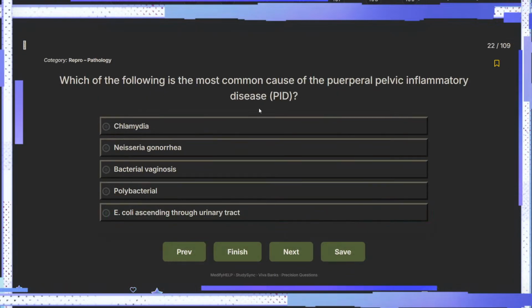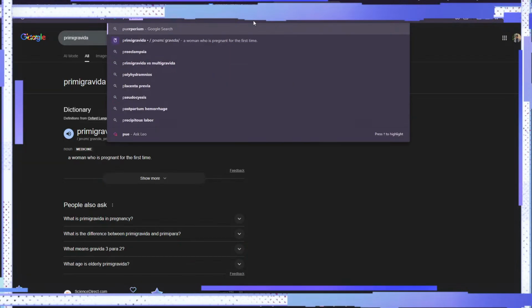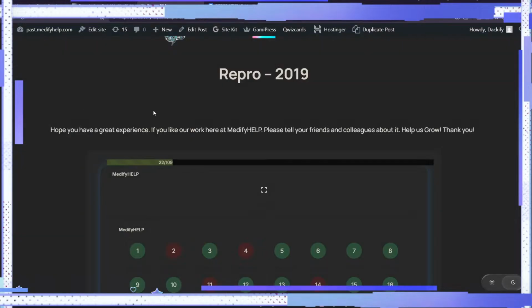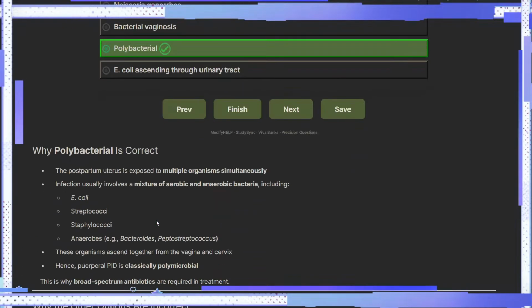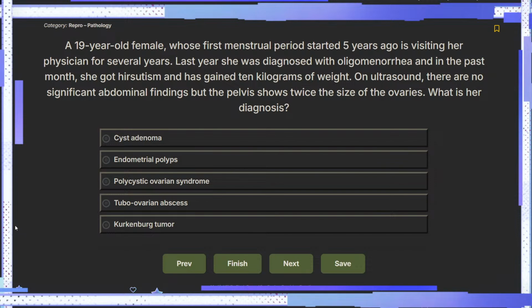Which of the following is the most common cause of puerperal pelvic inflammatory disease? Puerperal means during or relating to the period of about 6 weeks after childbirth. At that time, when delivery happens, there are a lot of infections going around. It's very possible that it's a polybacterial infection. The postpartum uterus is exposed to multiple organisms, so it's polymicrobial. Next question, let's have a look at it.